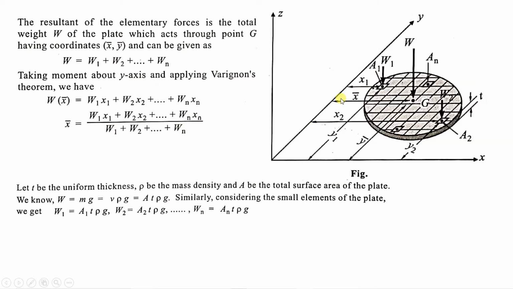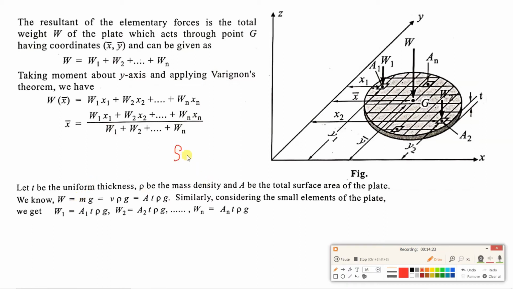Now we have to come to the centroid part. So we will consider that the thickness of the plate is T, the density of this plate is rho, and the total surface area is A. So W, which is in Newton, is equal to mass into G, gravitation constant G. Now what is this mass? Density is equal to mass upon volume. So what will be mass? It will be density into volume, and G will remain as it is over here.